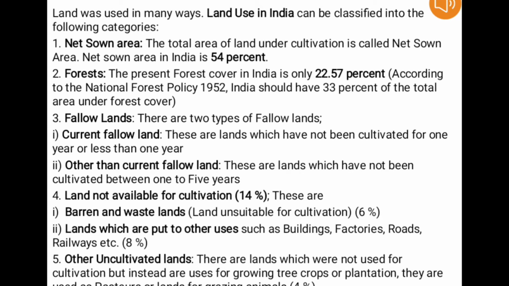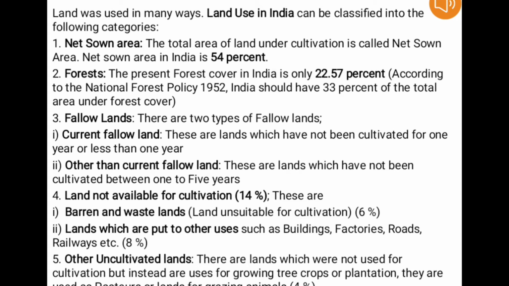Another type of fallow land is fallow land other than current fallow. These are lands which have not been cultivated for between 1 to 5 years, which means they have not been used for cultivation during this period.